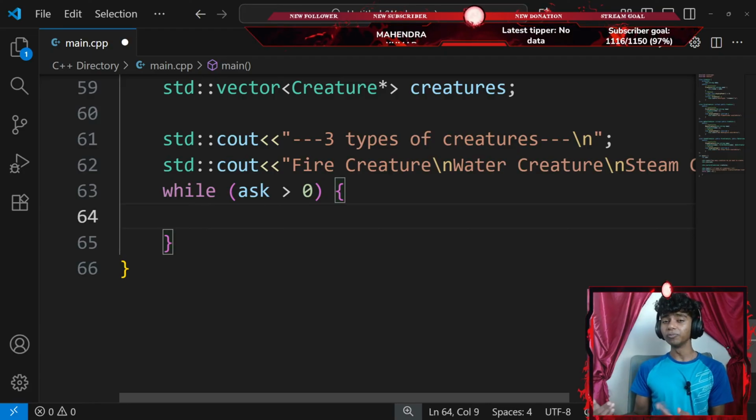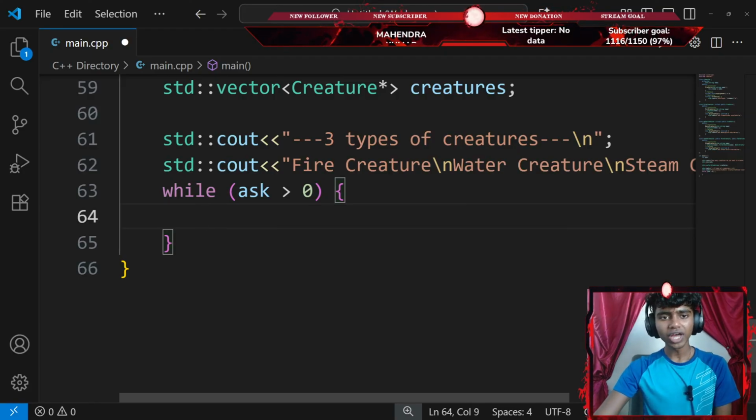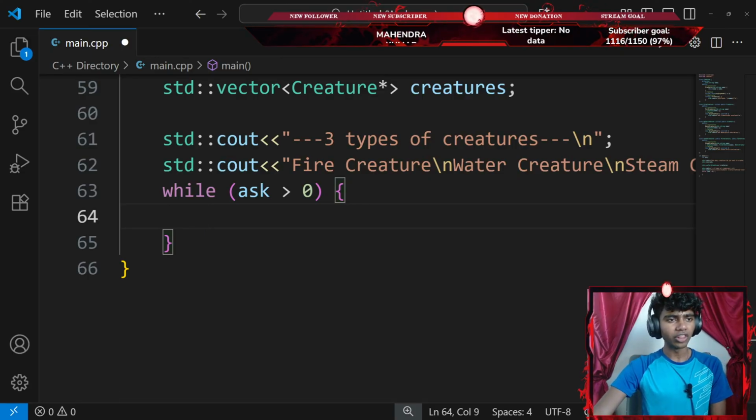Today I'm working on the pure function C++. Okay, next up, let's go ahead and scroll all the way down. Use a loop to create and store creatures. Let the user choose which type of fire creatures to do.